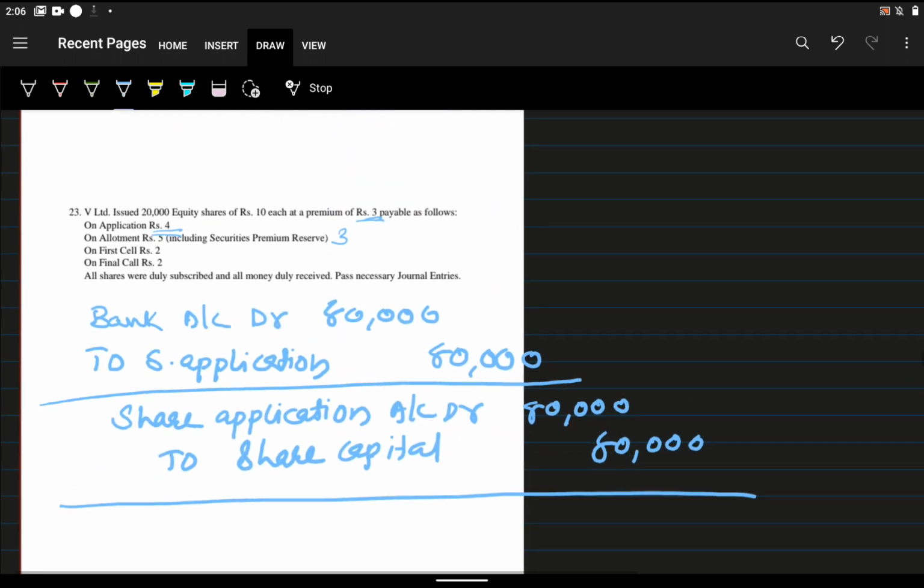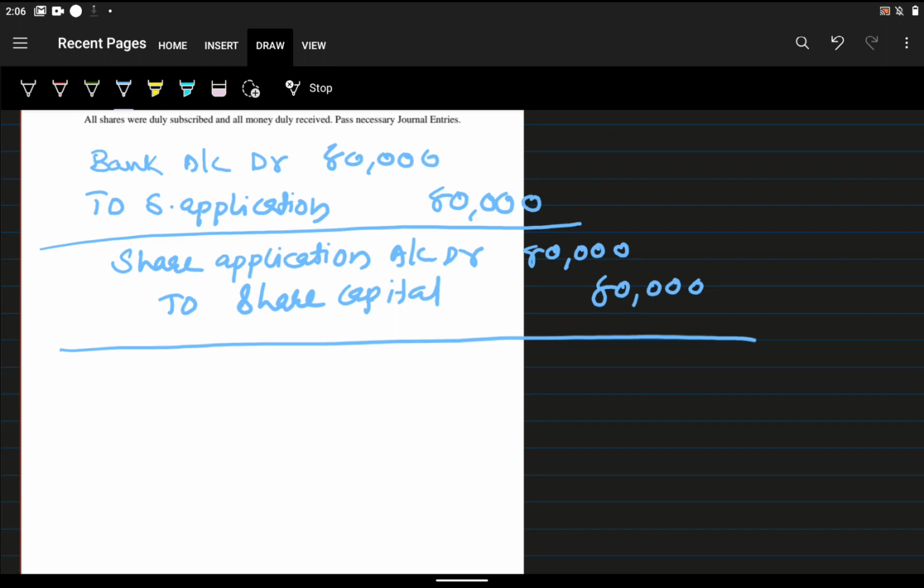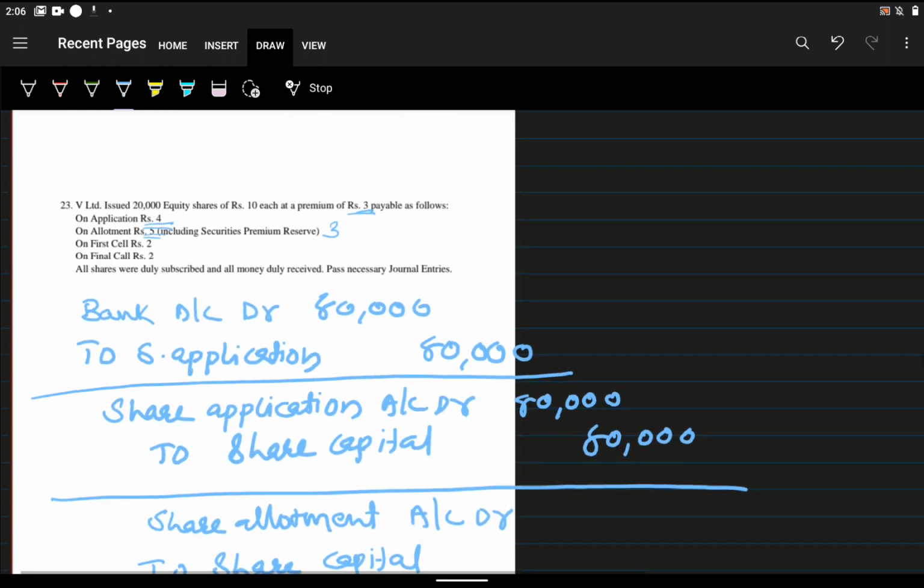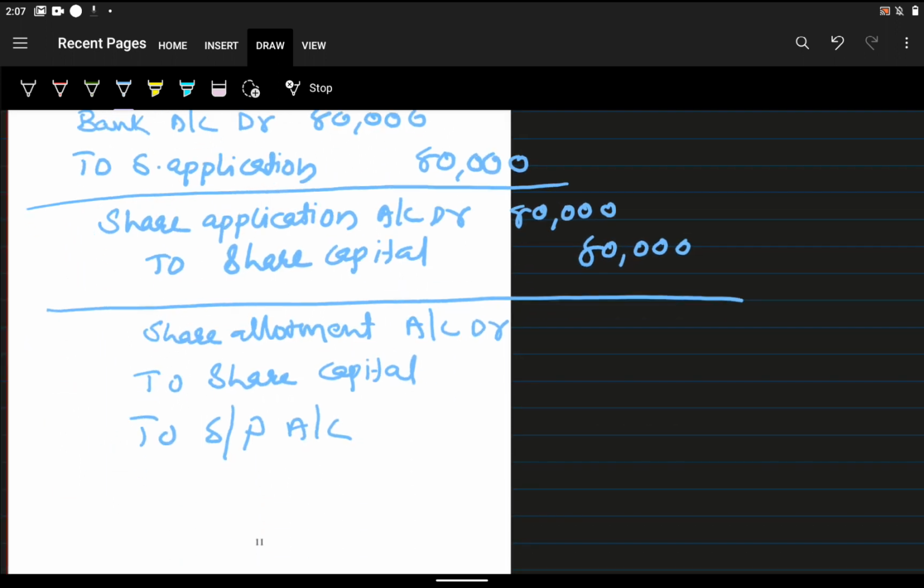Now what is the next one? Share allotment. What is the amount of share allotment? That is 5 rupees, including 3 rupees premium. So share allotment is an internal factor, so it will be included in the due entry also. So share allotment account debit to share capital and security premium account. Here 5 rupees is the allotment amount. 20,000 shares are there, so it will be 20,000 into 5, that is 1 lakh.